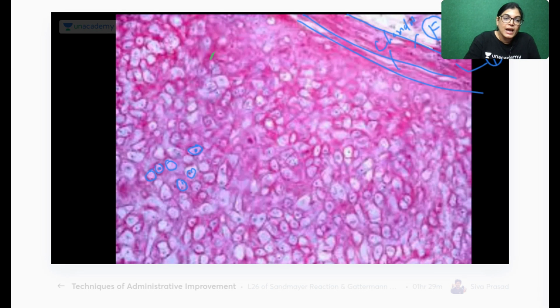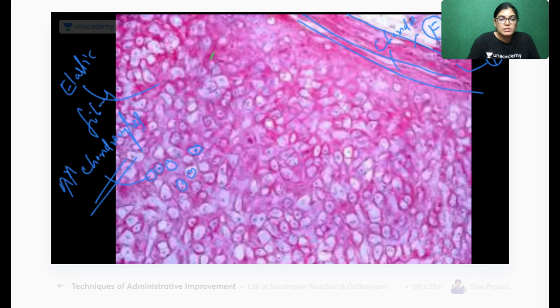It is brightly stained, and in between it is pink because of the presence of elastic fibers. The whole slide is stuffed with a large number of chondrocytes lying very close to each other, with elastic fiber and the presence of perichondrium.